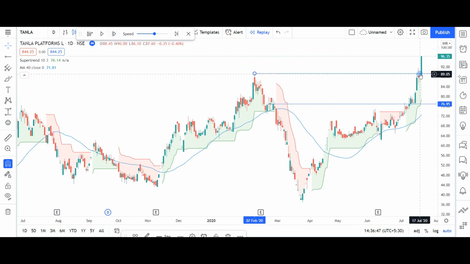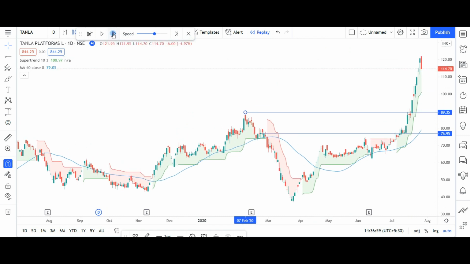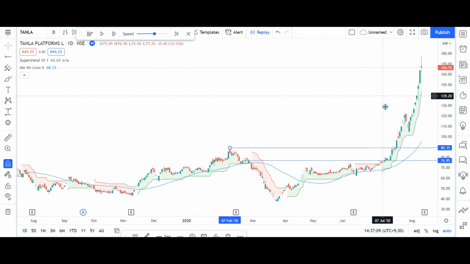Here prices have crossed 52 weeks high and are making a fresh high. So after this point we can look for a fresh entry. As you can see, prices kept on going higher and higher. If we follow the rule of 52-week high, then this stock has not given the first entry, which was shown yesterday in the webinar.